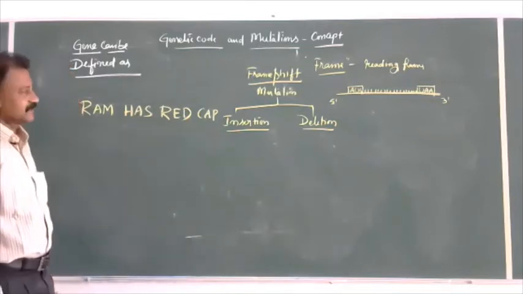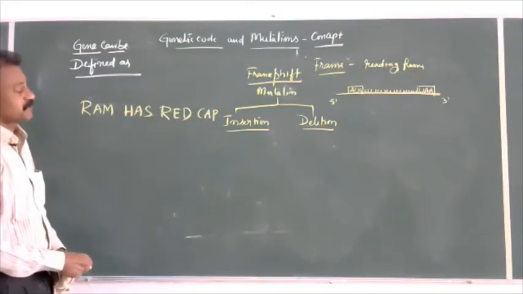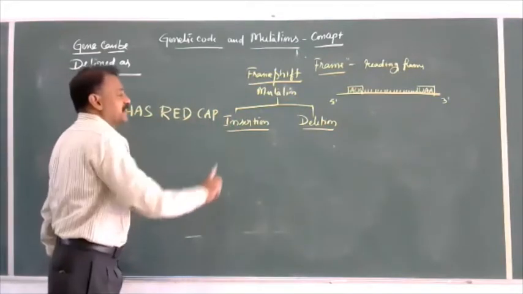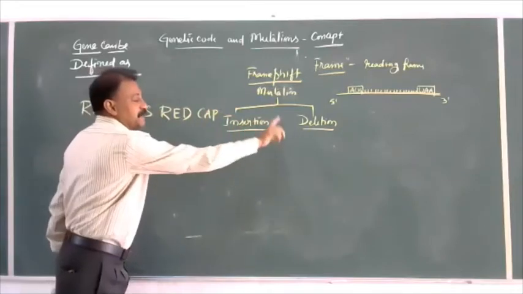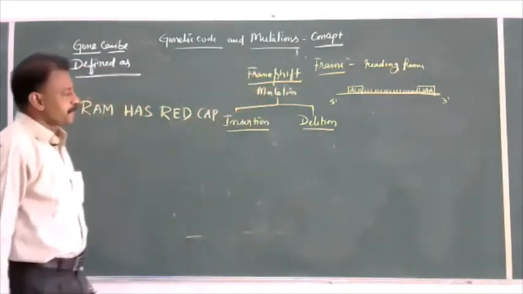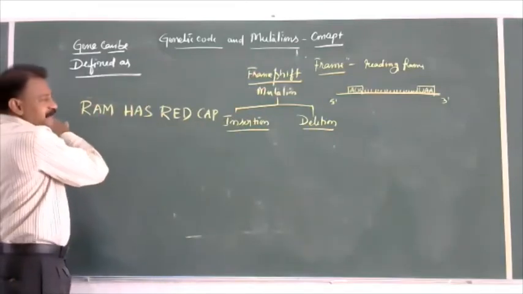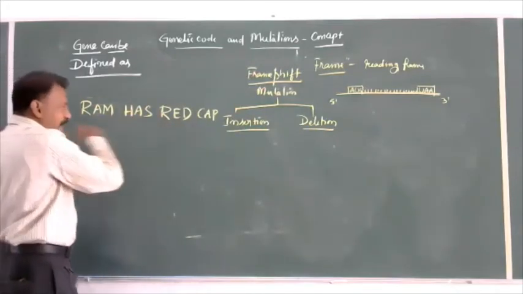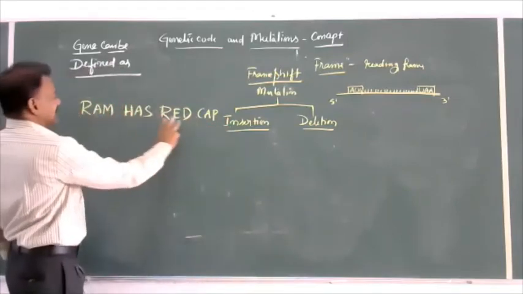Try to understand that. What is frame shift mutation? Frame shift mutation may be insertions or deletion. Insertion means a particular base is added. Deletion means a particular base is removed. Let us see, this is the reading frame. Suppose this is the structural gene, this is mRNA, which is in the form of triplets.